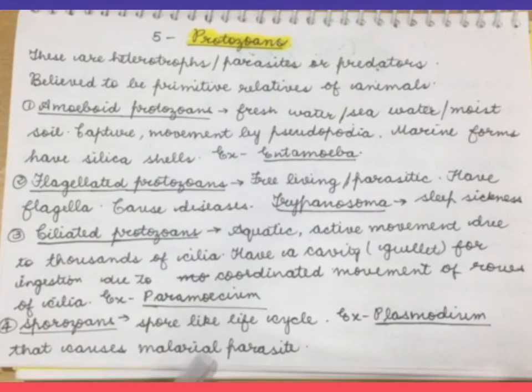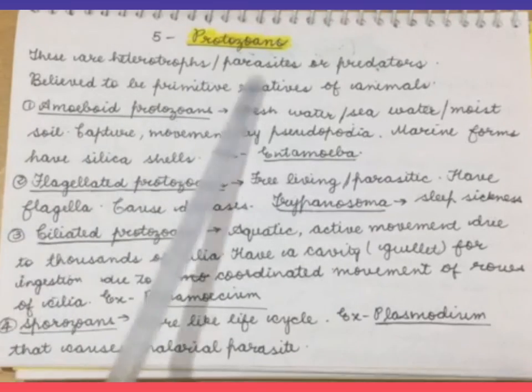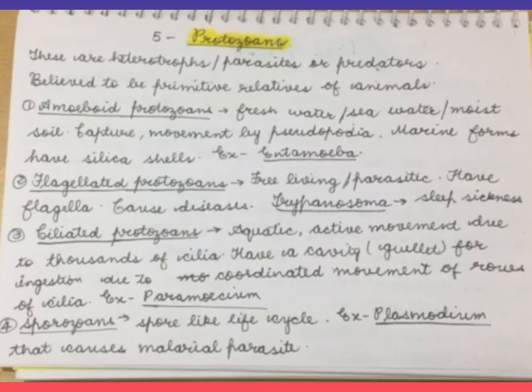Sporozoans have a spore-like life cycle. The examples include Plasmodium, which causes malaria, a parasite which is also a protozoan. So these are the four subparts of protozoans, and in this way we complete Kingdom Protista.